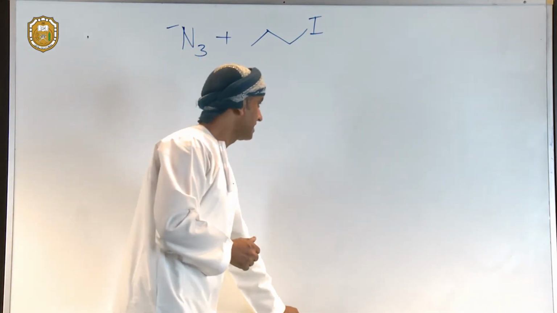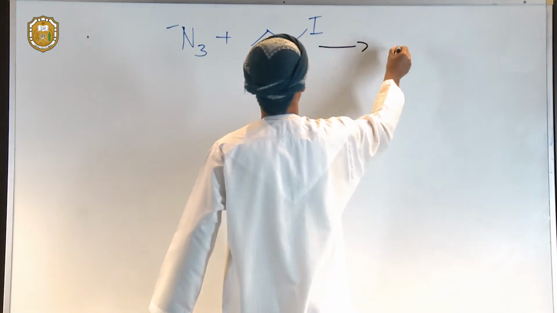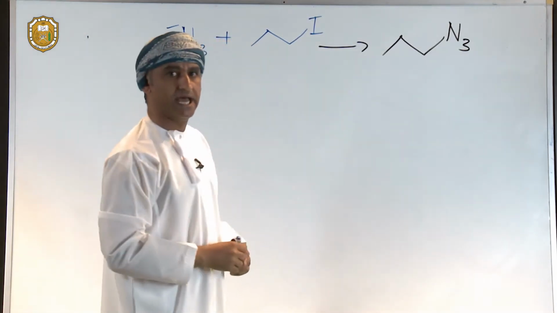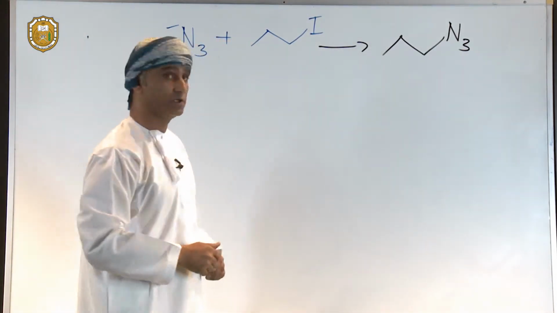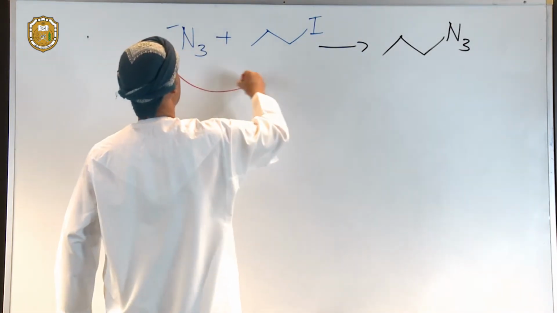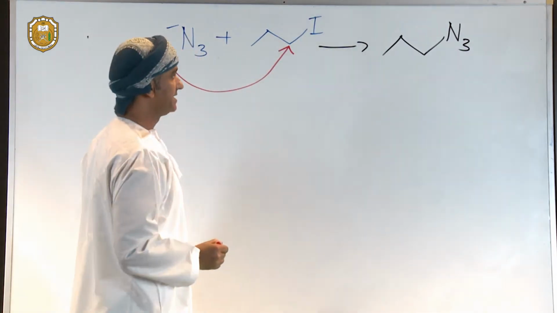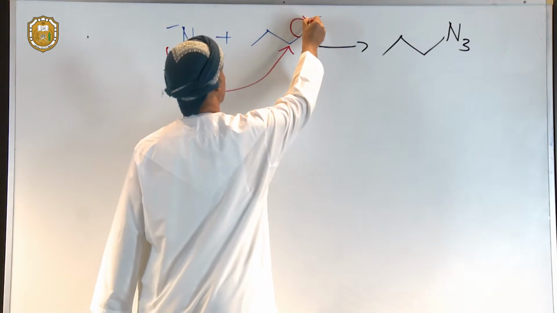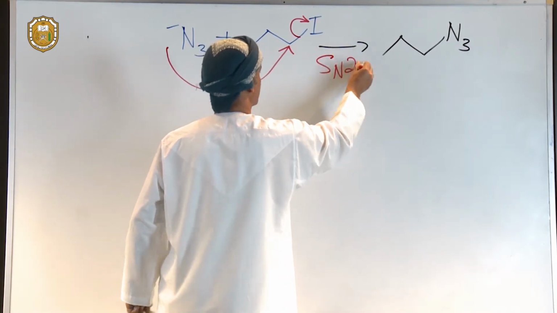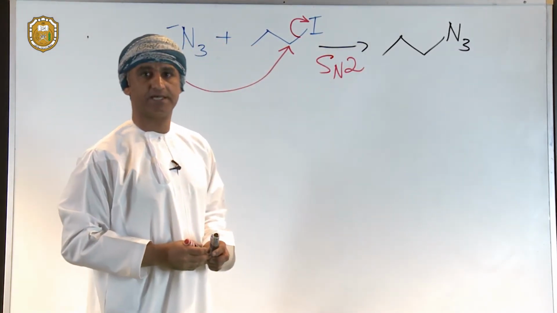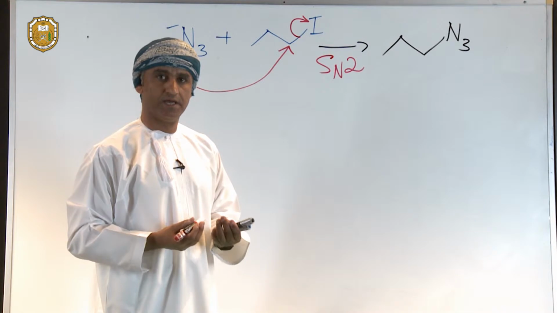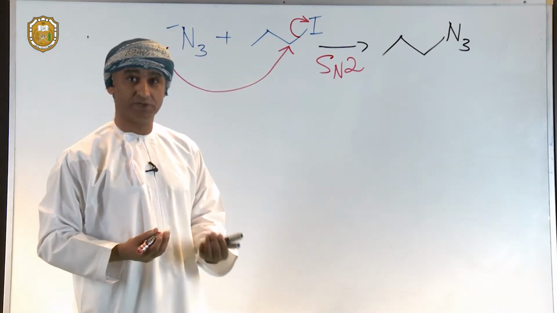If this reaction takes place, we get the product, which is that one. So this is a typical SN2 type reaction. This reaction is actually of substitution type, specifically SN2. The azide ion will come and attack that carbon, and the C-I bond simultaneously breaks. It has to break at the same time. This is typical SN2. We will see substitution reactions later on. So attraction of charges is one way by which organic reactions take place.